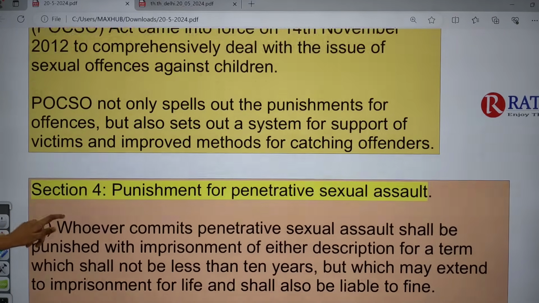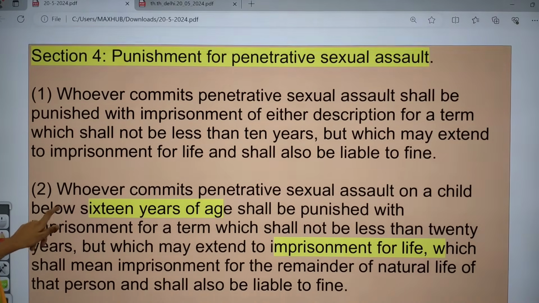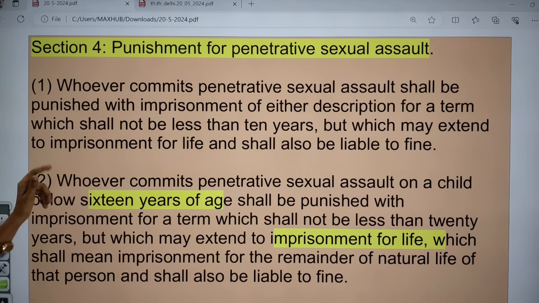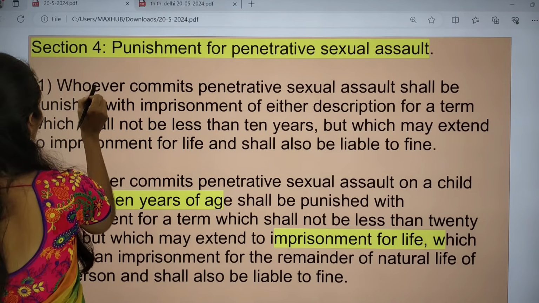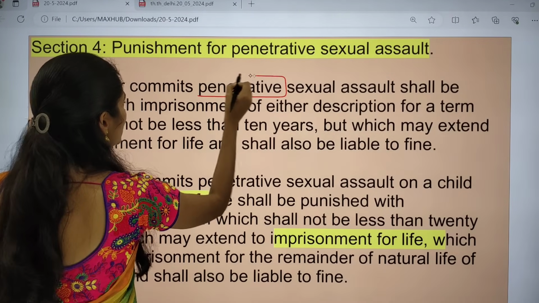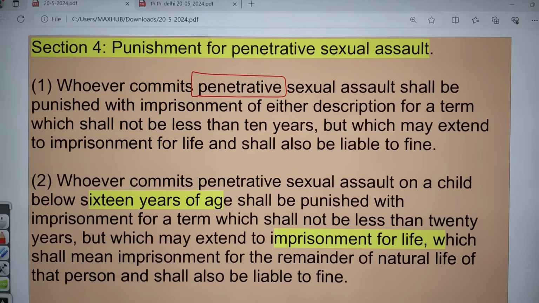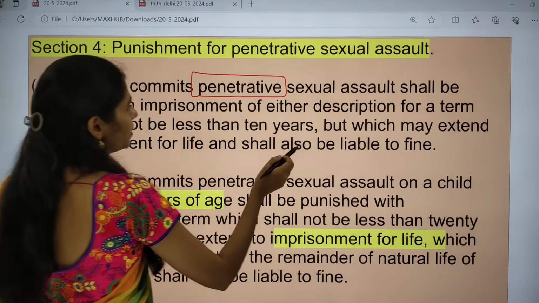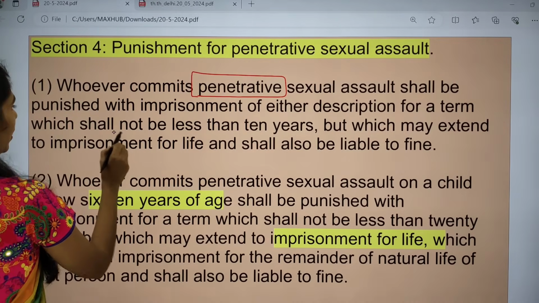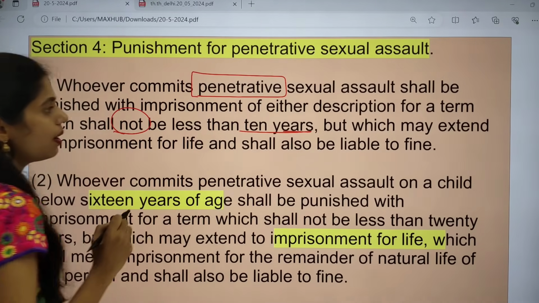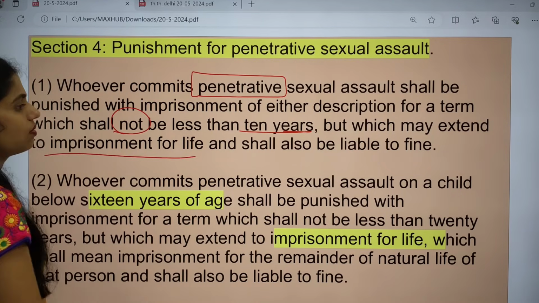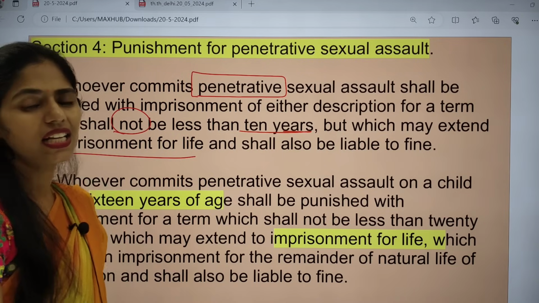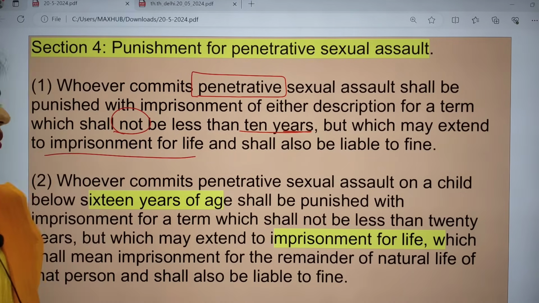So what is Section 4 of this POCSO? It is talking about punishments for penetrative sexual assault. Whoever commits penetrative sexual assault shall be punished with imprisonment for a term not less than 10 years, but even that can be extended to imprisonment for life. And there is also a liability of fine. They have to pay a fine.